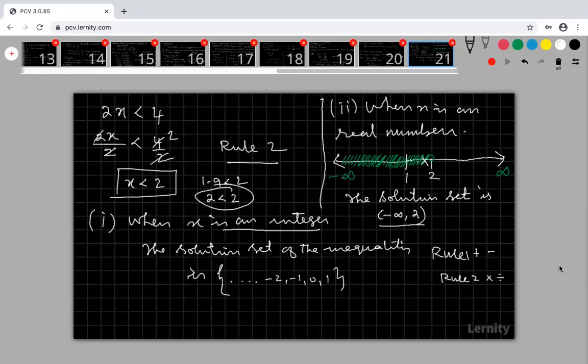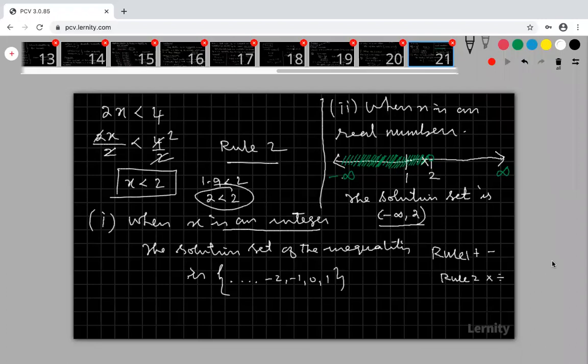For real numbers, you have to use intervals only. The subsets of the real numbers are represented only in intervals, not in brackets.